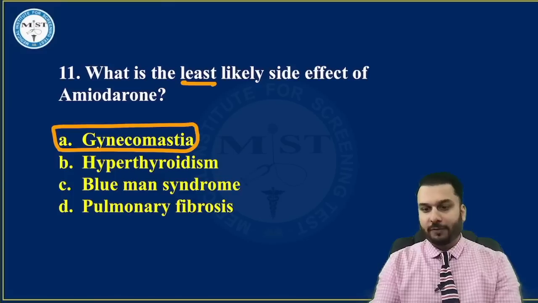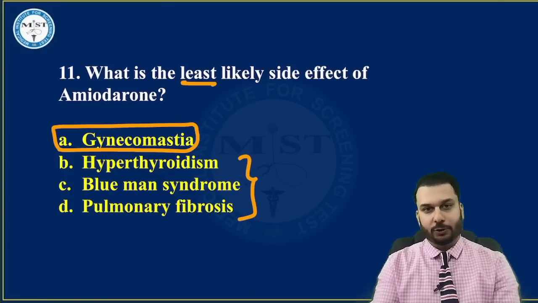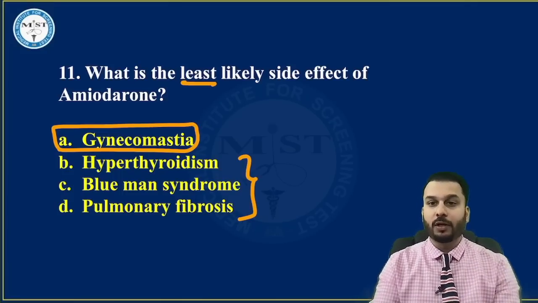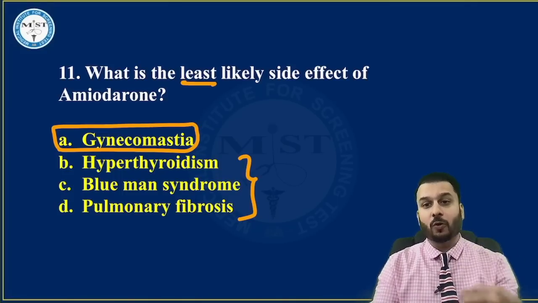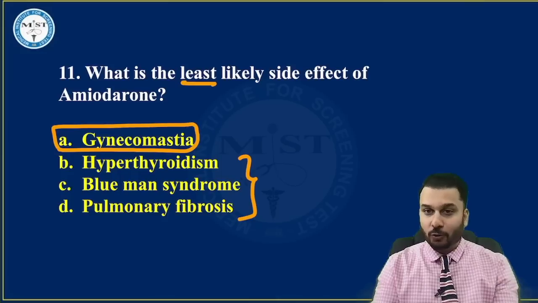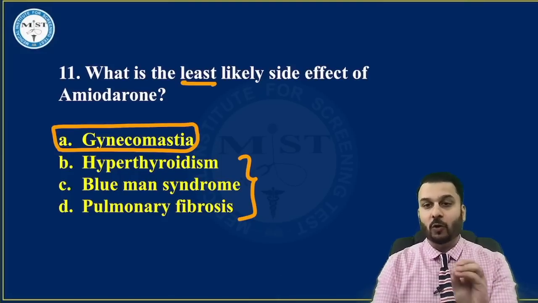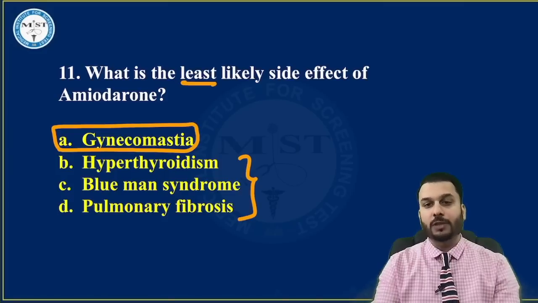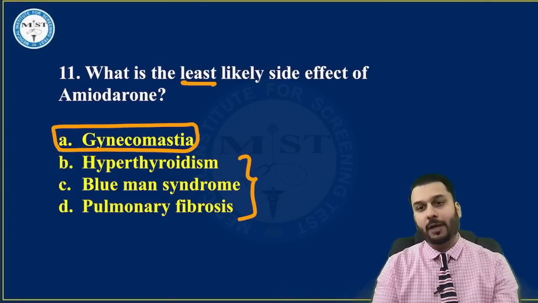Now, other side effects are all caused by amiodarone. Hyperthyroidism as well as hypothyroidism, bluish skin discoloration called Smurf skin or blue man syndrome, and a very lethal side effect called pulmonary fibrosis. So all of these are renowned side effects of amiodarone except gynecomastia.